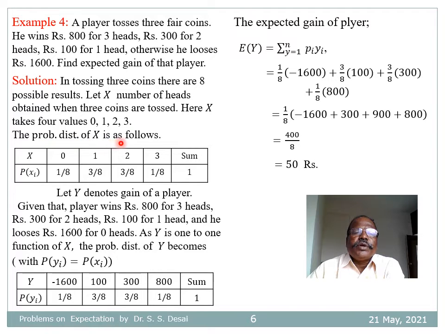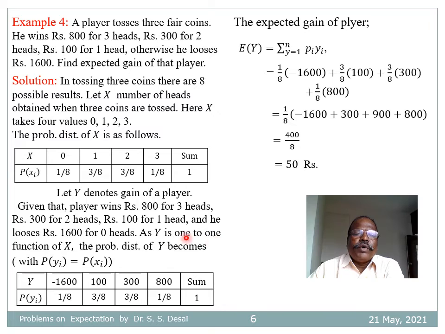Therefore, the probability distribution of x becomes as follows. X takes 4 values 0, 1, 2, 3 with probabilities 1 by 8, 3 by 8, 3 by 8 and 1 by 8 such that the sum of these probabilities is 1. Let y denote the gain of a player. Given that the player wins rupees 800 for 3 heads, rupees 300 for 2 heads, rupees 100 for 1 head, and he loses rupees 1600 for 0 heads.